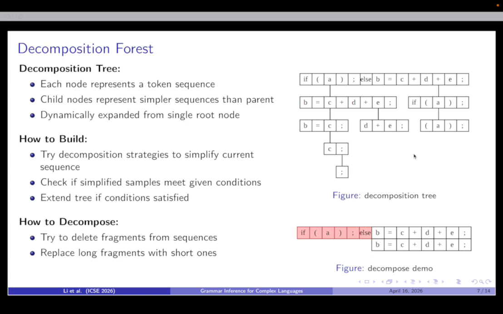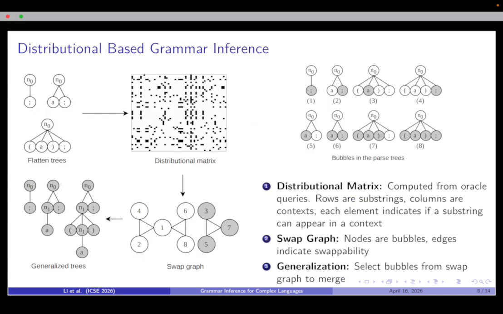There are two main decomposition strategies. The first is removing subsequences from the sequence. The second is replacing long subsequences with shorter ones. Then I will introduce distributional matrix-based grammar inference.